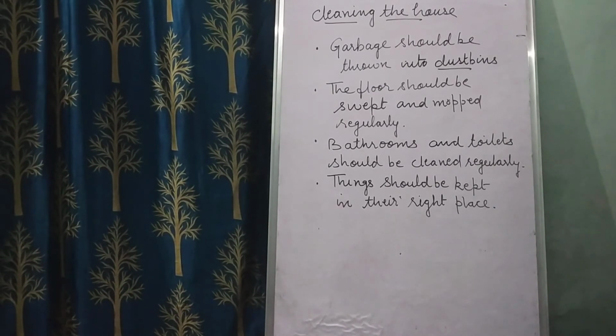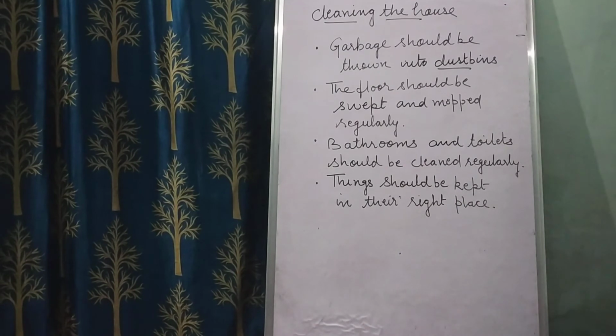The bathroom and toilet should be cleaned regularly. The drains from the kitchen and the bathroom should be well covered, and they keep away insects such as flies and cockroaches. So this is how we are going to keep a house clean and tidy.